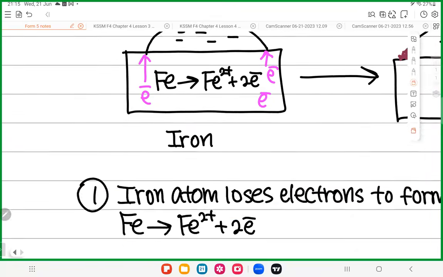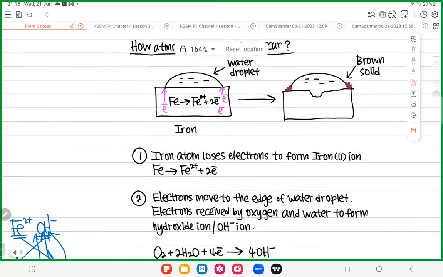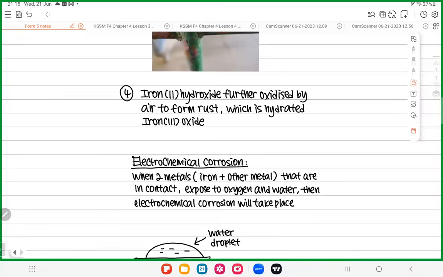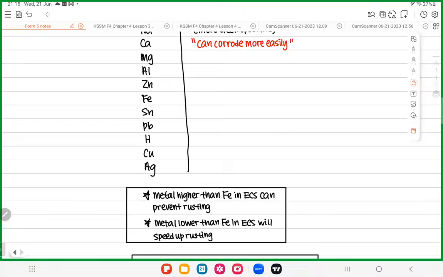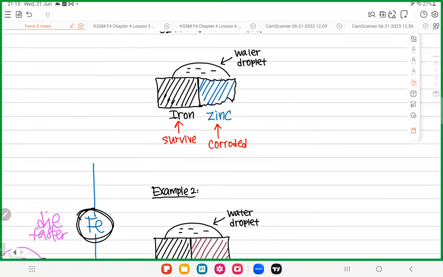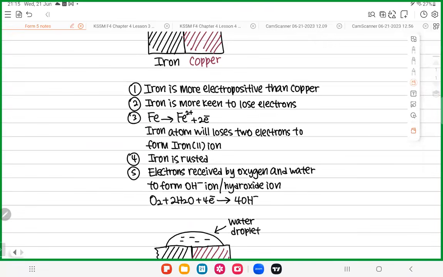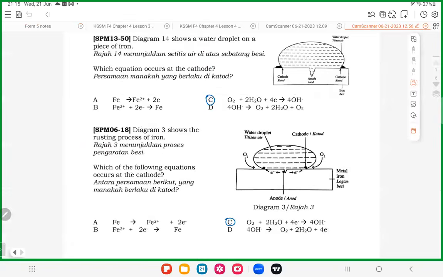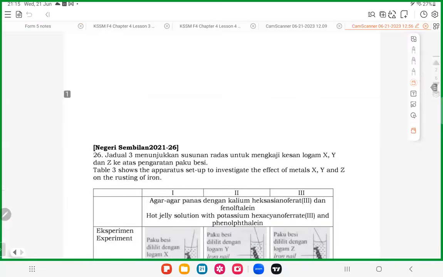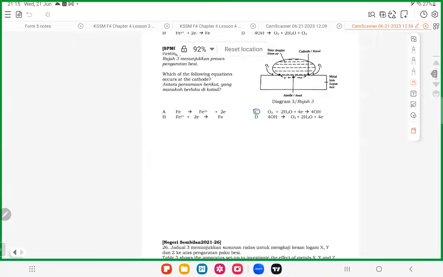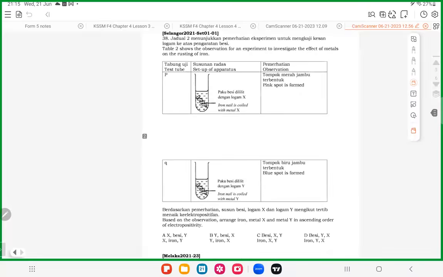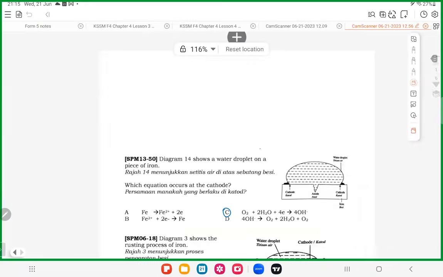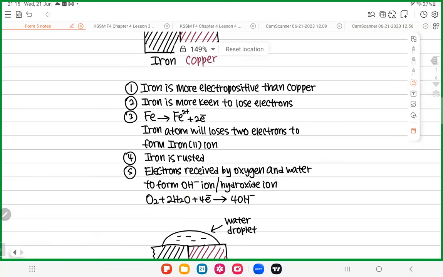Okay, so we are done with this. We have one more last part, which is the experiment, how to do an experiment for rusting, which I'll cover with you. I hope all of you understand what rusting is all about. It's not hard, because some students thought rusting is super complicated. Not really. Rusting, actually, the question is quite doable.